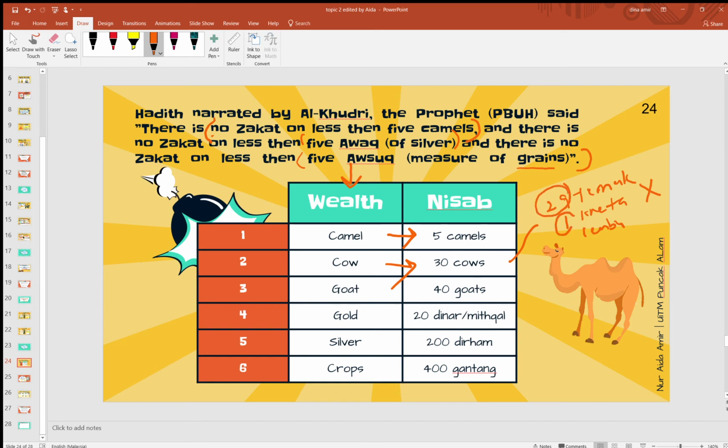Sebab lagi satu tu you guna. Walaupun you ada 30 lembu, tapi satu lembu daripada 30 tu, you buat kereta lembu untuk personal use dia. So it is not zakatable. So dua-dua is not zakatable. You kena faham lah situation macam tu. Make sure all the 30s is used for agriculture. It's for peternakan. Okay, dapatkan hasil.